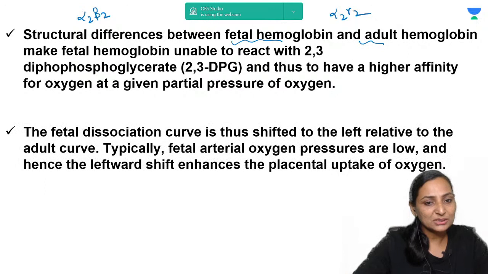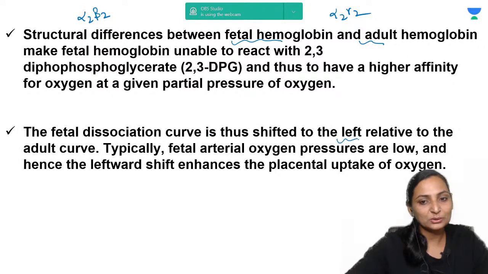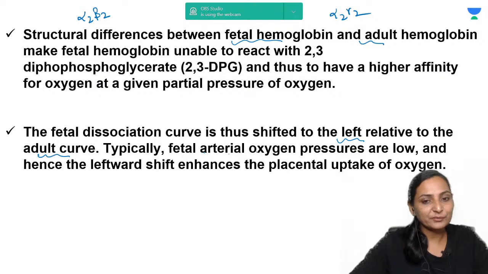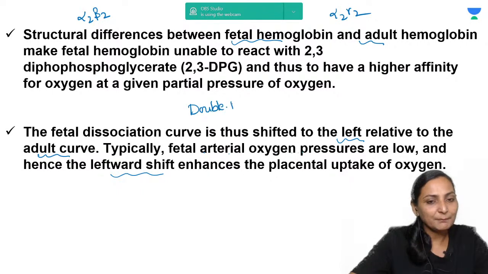The fetal dissociation curve is shifted to the left in comparison to the adult curve. Even if the fetal arterial oxygen pressures are low, there is a left shift of the curve which enhances the placental uptake of oxygen, what you also call the double Bohr effect.